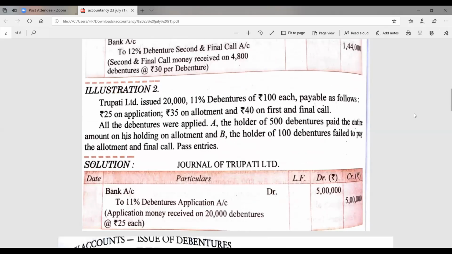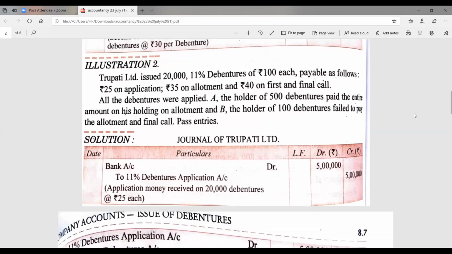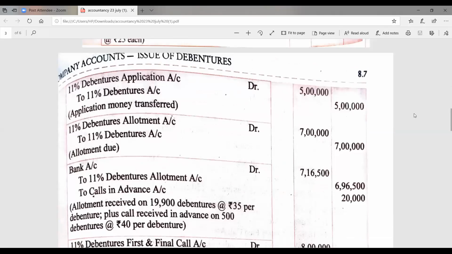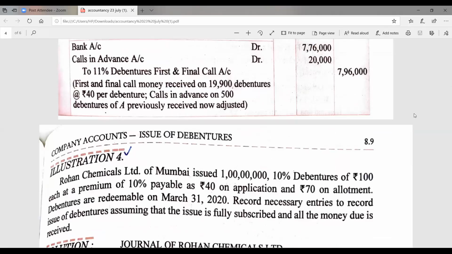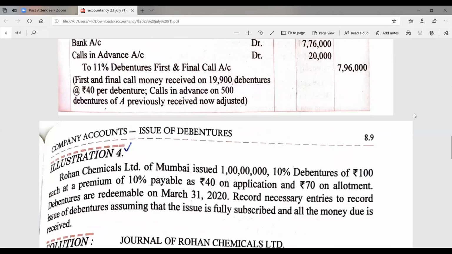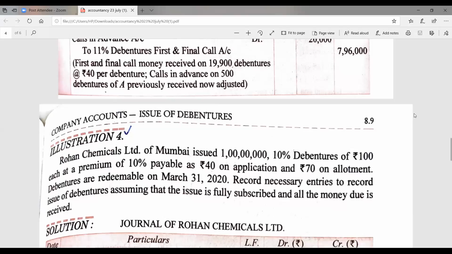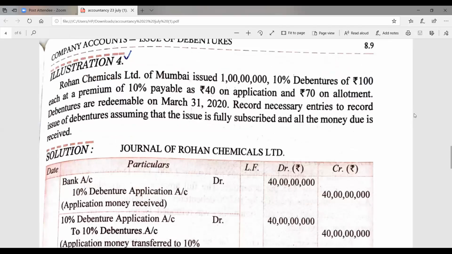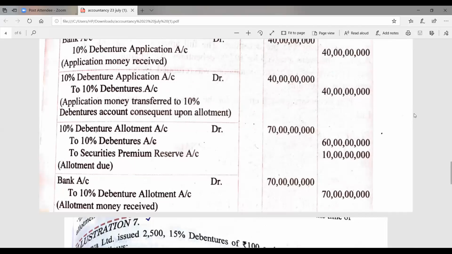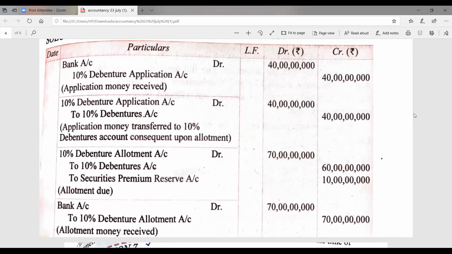In the next question, illustration number 4, we came to know how the transactions are to be dealt with when the debentures are issued at premium. It is 10%. Don't forget, the premium or the discount is always calculated on the face value of the debenture or of any share. So in this way, we did the entry, and the securities premium reserve is to be given with the allotment entry.